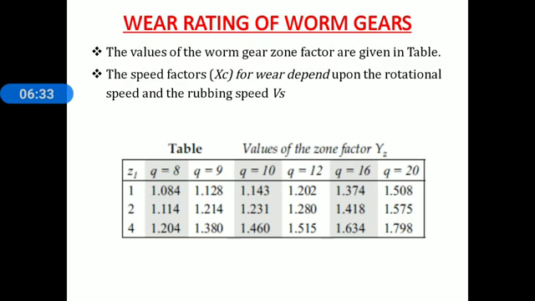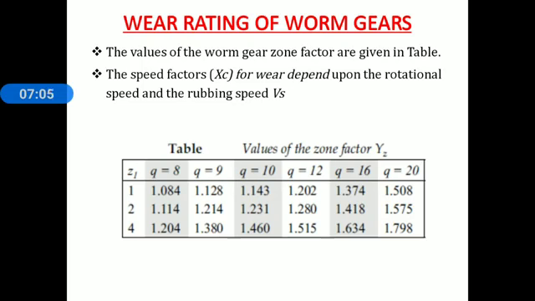The speed factor S suffix C for wear strength depends upon the rotational speed and the rubbing speed Vs. Now observe this table. In that table, the values of zone factor, capital Y suffix Z, are given, and that Y suffix Z is based on the number of starts on a worm and diameter quotient. This is about the wear rating of worm gears.